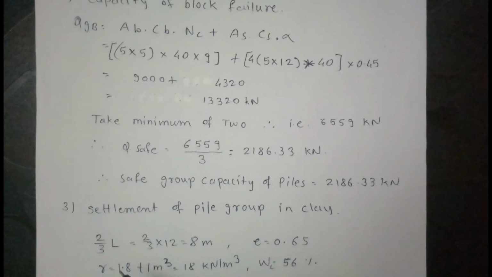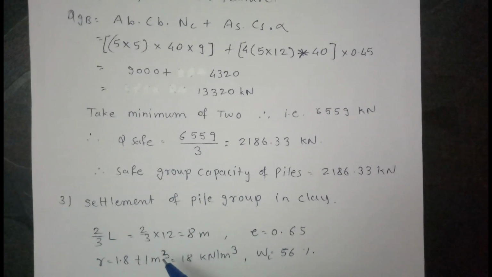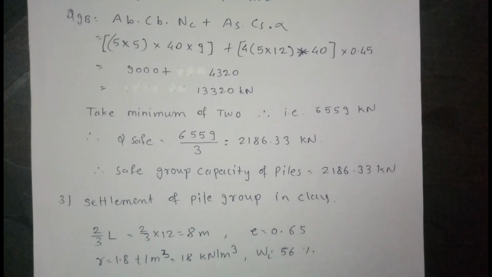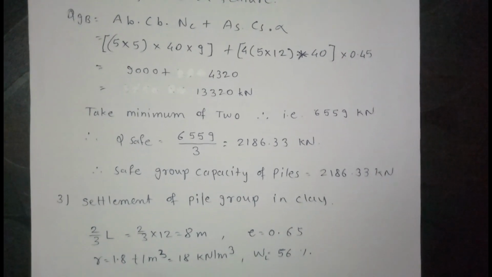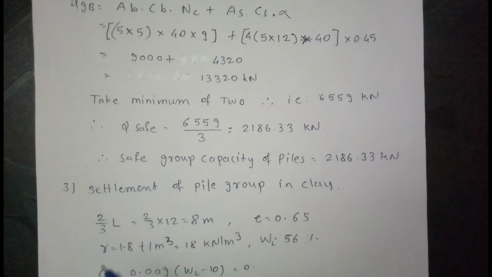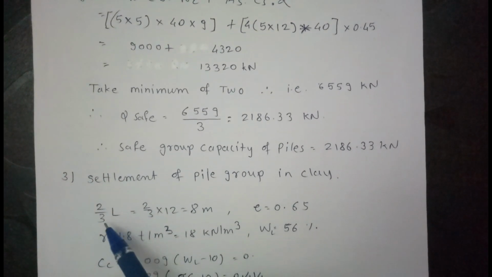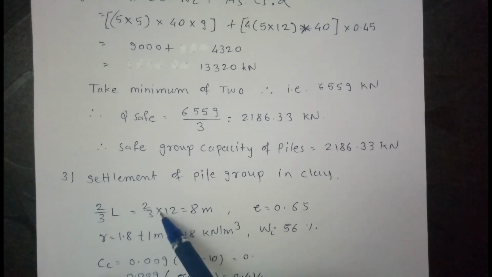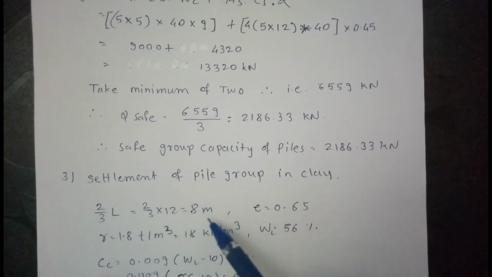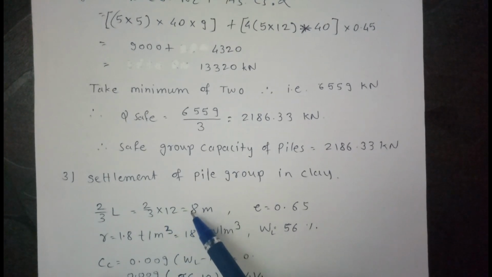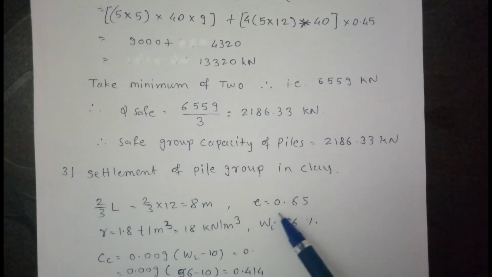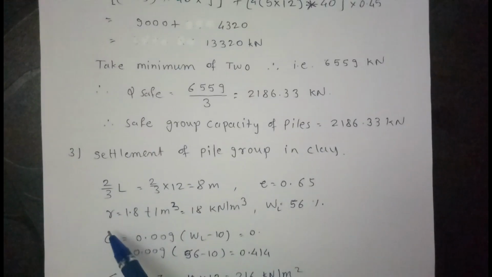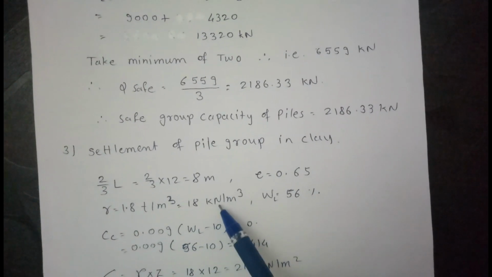Okay, now the second question was settlement of group of pile in clay. Now see here, the load distribution of the piles in clay starts from 2/3 length of the pile, that is 2/3 of the length of pile, which is 12 meter. So load distribution starts from 8 meter from ground level. E is given to us. Now convert gamma into kilonewton per meter cube.